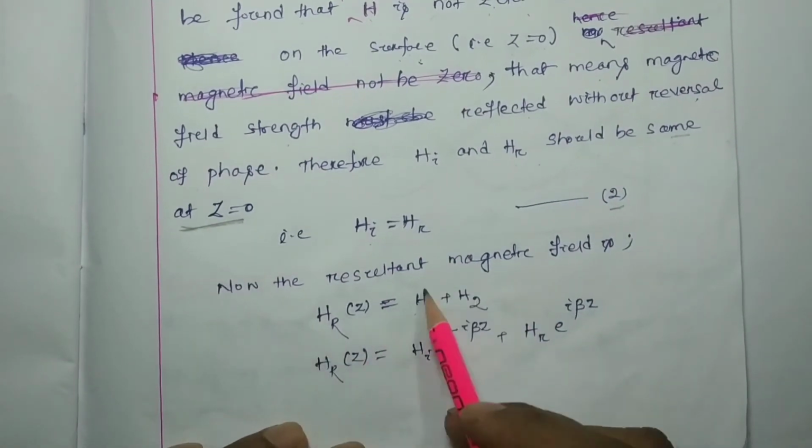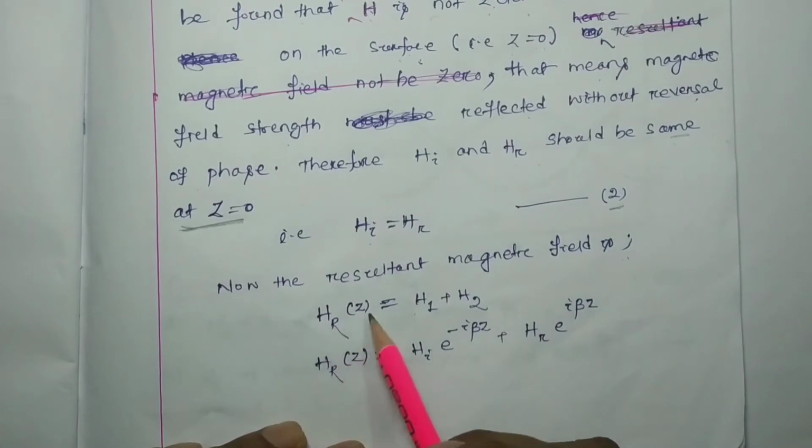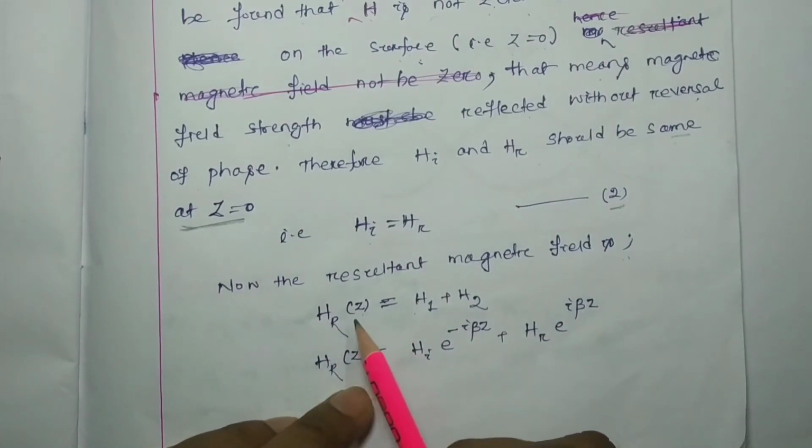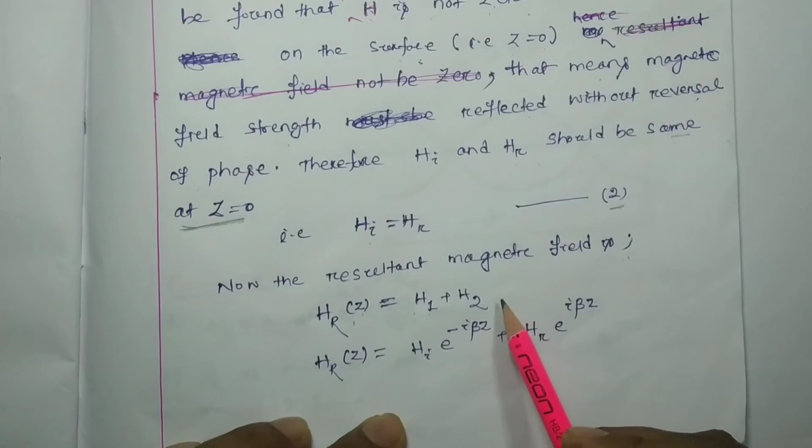Now the resultant magnetic field HR, which is a function of Z only, equals HI plus HR.